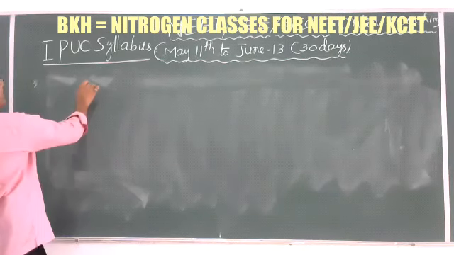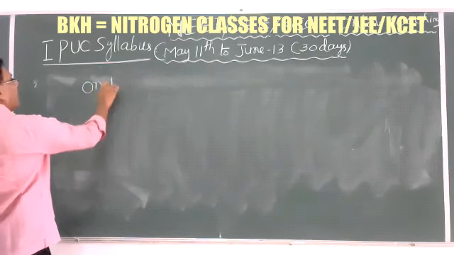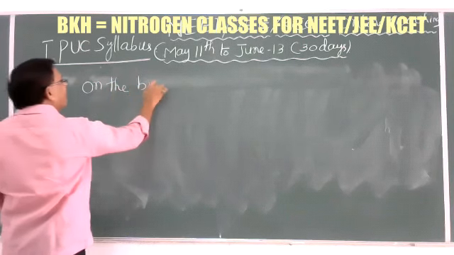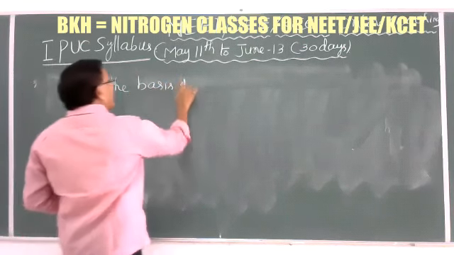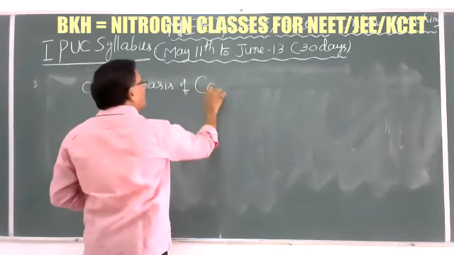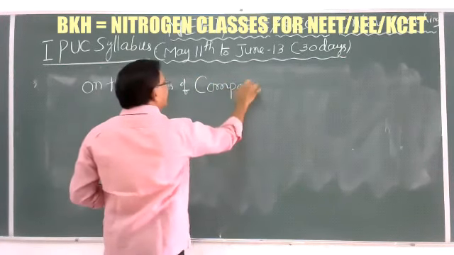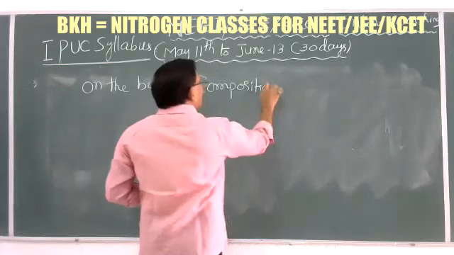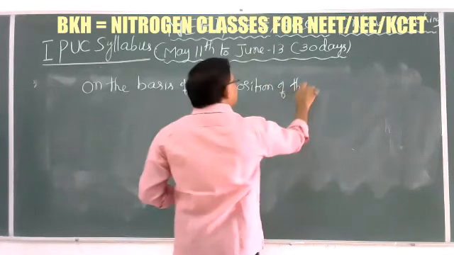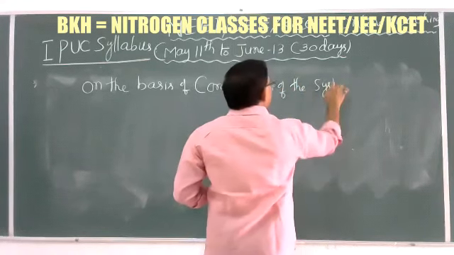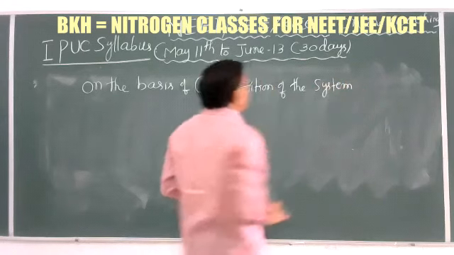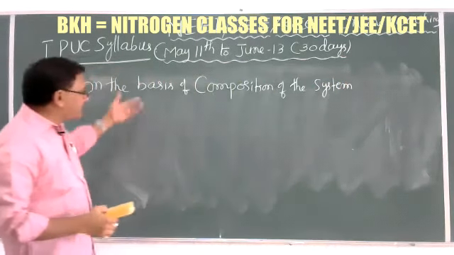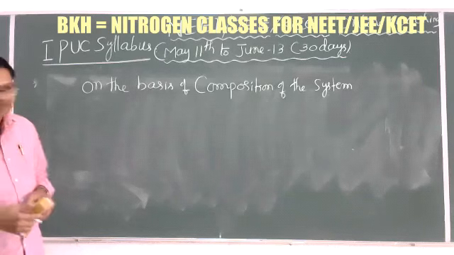On the basis of composition of the system, these are mainly classified into two types.